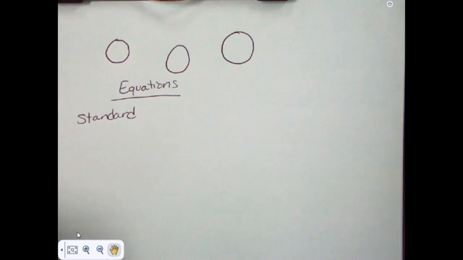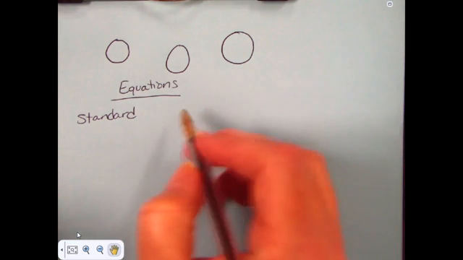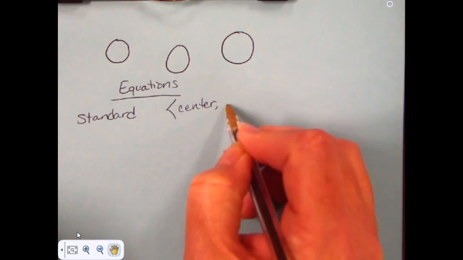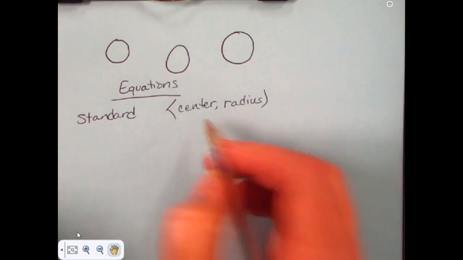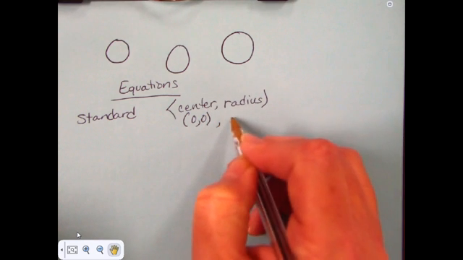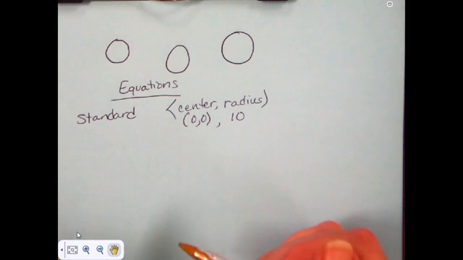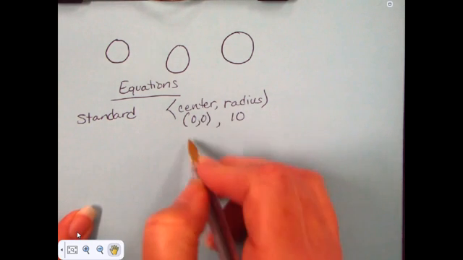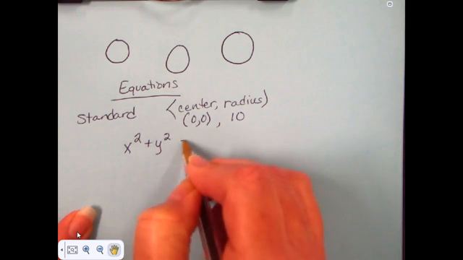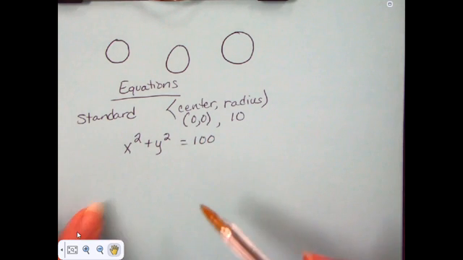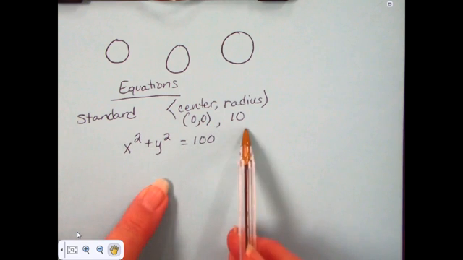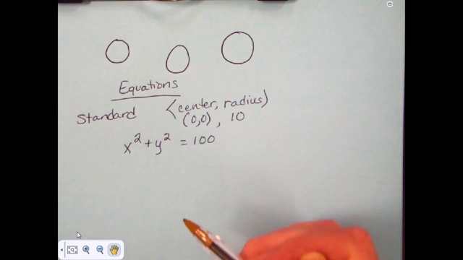In a couple of other videos, you've seen me talking about standard form, where you need to know the center of the circle and the radius of the circle. If you know the center of the circle, like 0, 0, and the radius of the circle, like 10, then you can tell what the equation is. With the center at 0, 0 and radius of 10, the equation of that circle is x squared plus y squared equals 100. Or if you start with the equation, you can tell from this equation that the center is 0, 0 and the radius is 10, because the radius is the square root of the r squared that you have here.